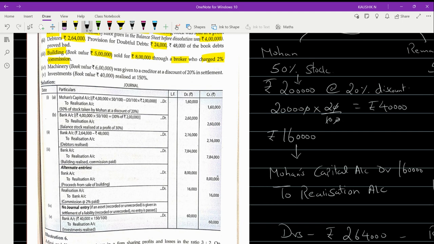Okay, coming to the fourth one, machinery, where the book value is rupees 6 lakhs, was given to a creditor at a discount of 20 percentage in settlement. When they have used the word settlement, we cannot pass any entry first of all. And second thing is, in this case, we don't know how much is the amount that you are liable to the creditor.